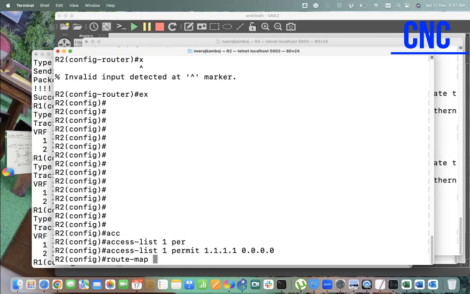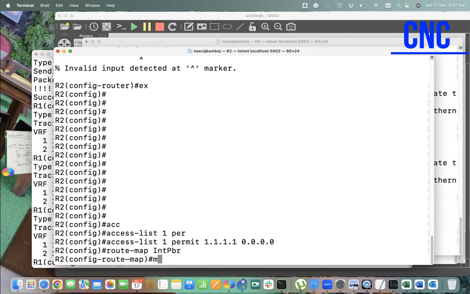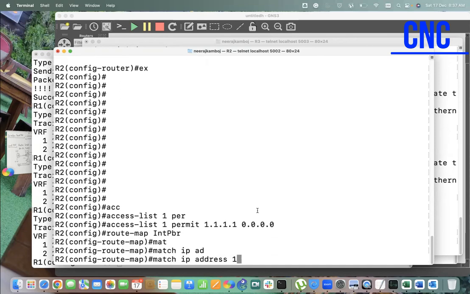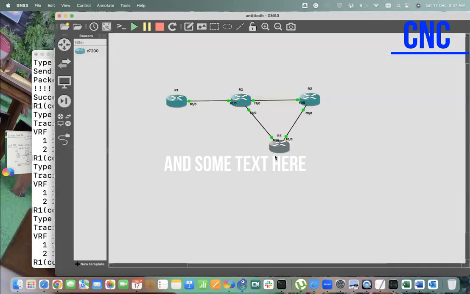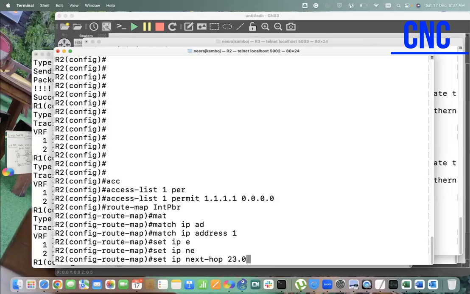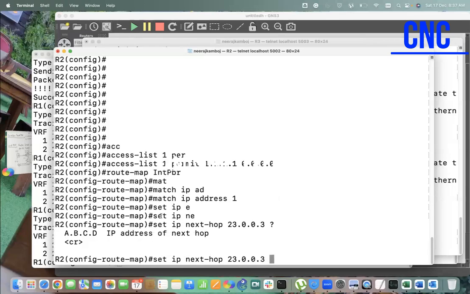Let's say int PBR. Match IP address 1, which means match your ACL first of all. Then set IP next hop. What next hop do you want? R3, that is 23.0.0.3.